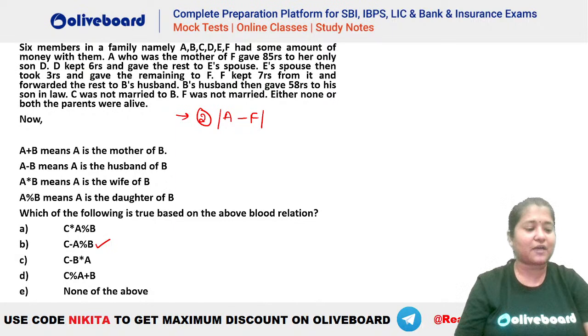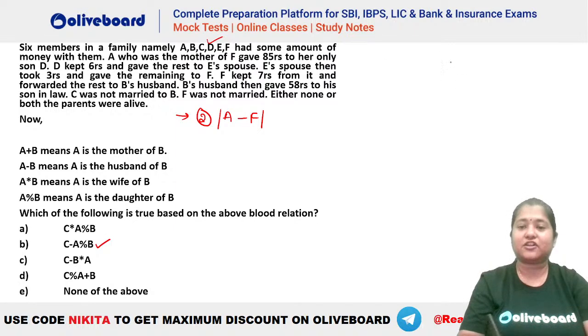Acha, chalo, let's draw the family tree, right? Let's try to understand and see how the family tree has to be drawn here. Okay, done with the family tree. Absolutely great, guys. So, chalo, let's see. What is the family tree here? So, there are 6 members in this family. They have some amount of money with them.